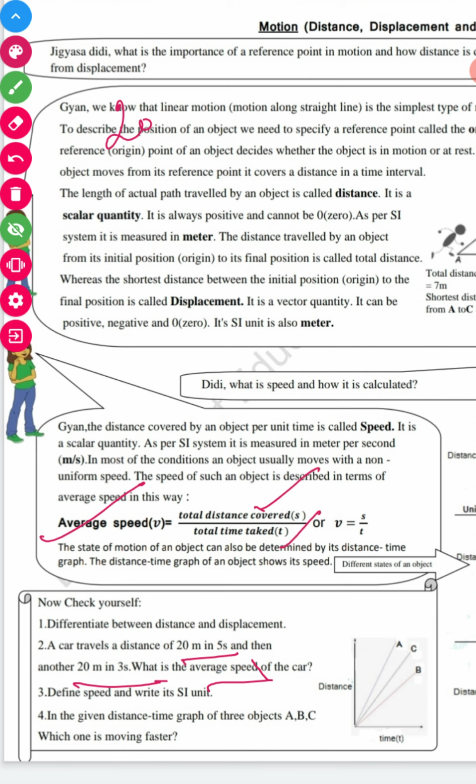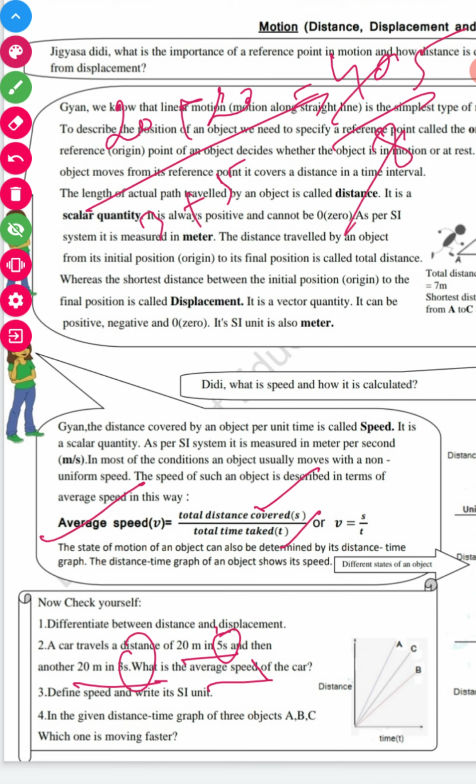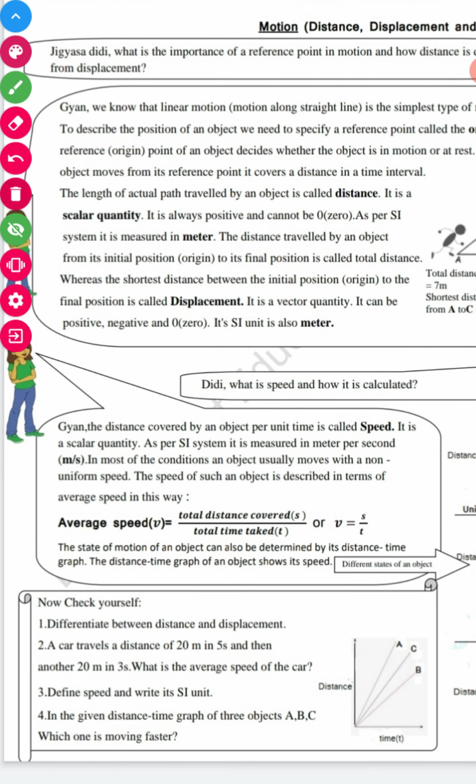So average speed is 20 plus 20, and time taken is 5 second and 3 second. So we have 40 divided by 8, that is 5. Then the average speed is 5 meter per second, okay?